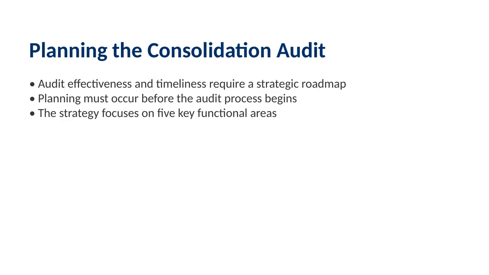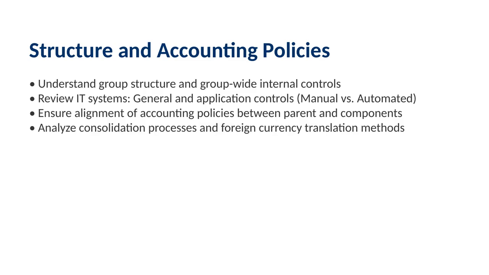Moving on to the actual process of auditing the consolidation. Before you even start, planning is everything. To ensure the audit is effective and timely, you need a solid roadmap. This involves 5 key areas. First, you must understand the group structure and the group-wide controls. This includes a deep dive into the IT systems, looking at both the general and application controls, whether they are manual or automated, that drive the consolidation process.